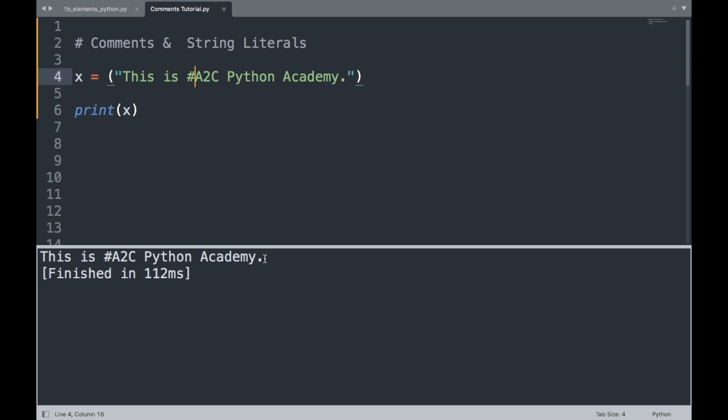Now if I wanted that comment to be actually recognized by Python, I would have to treat it as an inline comment. So I would come outside of the string literal here, add the #, and I can print that out. And as you can see, it prints "This is A to C Python Academy," but it does not print the actual comment, because now we're using it as an inline comment, the way a comment is supposed to be used.